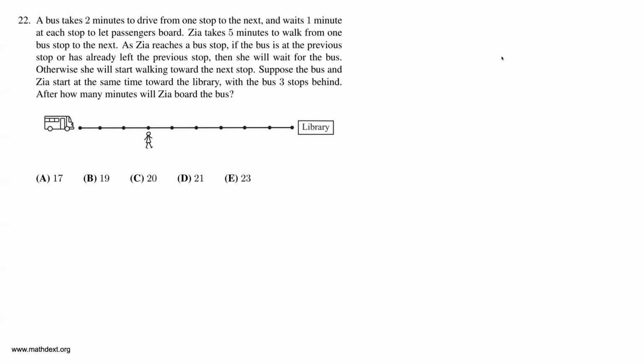Okay, so to solve this problem, we are going to pretend that we're Zia and we're walking toward the library, and every time we reach the next stop, we take a look over our shoulder to see where the bus is. And if the bus is one stop behind us or less than one stop behind us, we're just going to stop and wait for the bus, in which case we'll board. So let's start out as Zia, and we're gonna start walking toward the next stop.